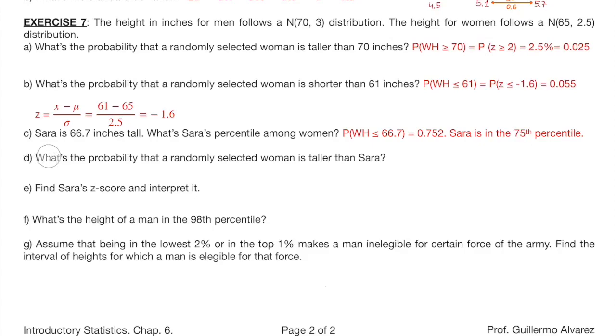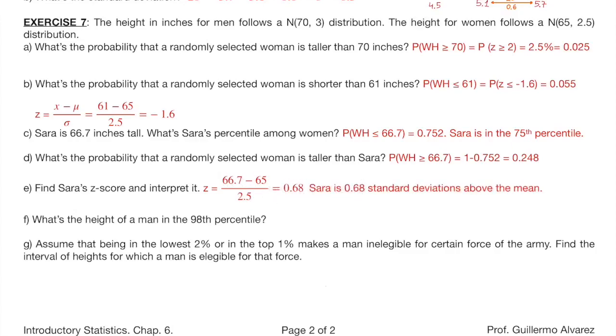Letter D. What's the probability that a randomly selected woman is taller than Sarah? Here you are asked for the complement of what we did in letter C, so this must be 1 minus 0.752 equals 0.248. Letter E. Find Sarah's z-score and interpret it. This is also from chapter 3. Value minus mean all over standard deviation. This is 0.68 and the interpretation is Sarah is 0.68 standard deviations above the mean.